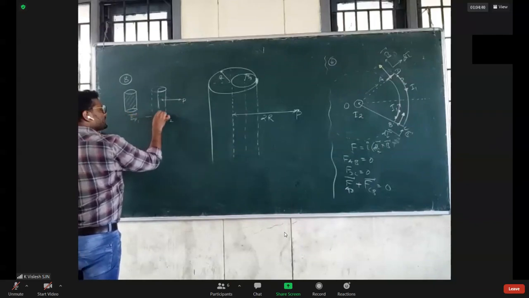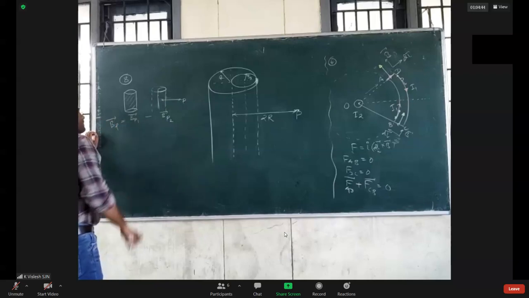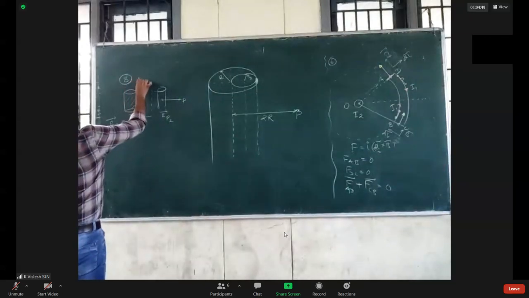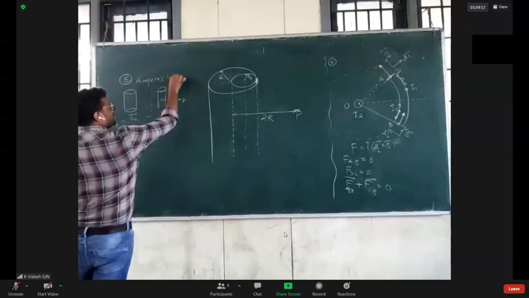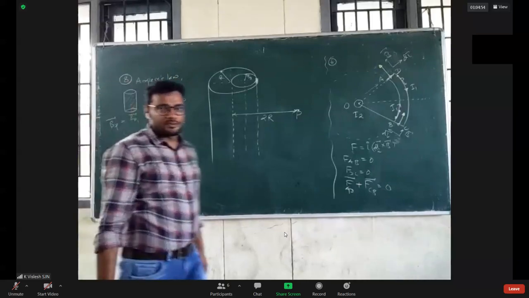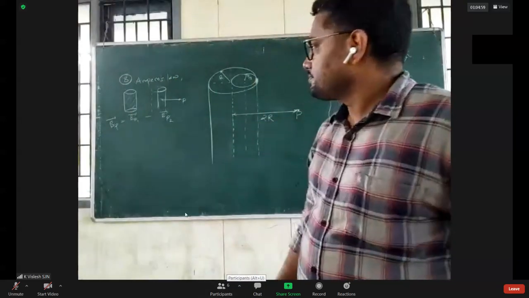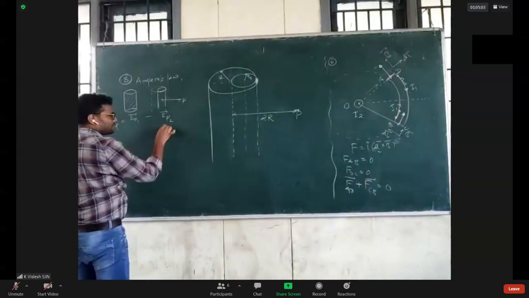Then you will subtract that. It will give you the field at P. Apply Ampere's law. Is it enough or do I need to solve? This one is only due to the cavity.